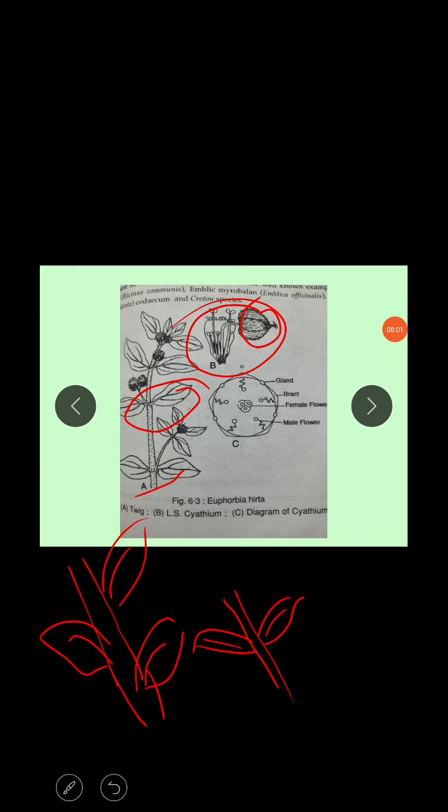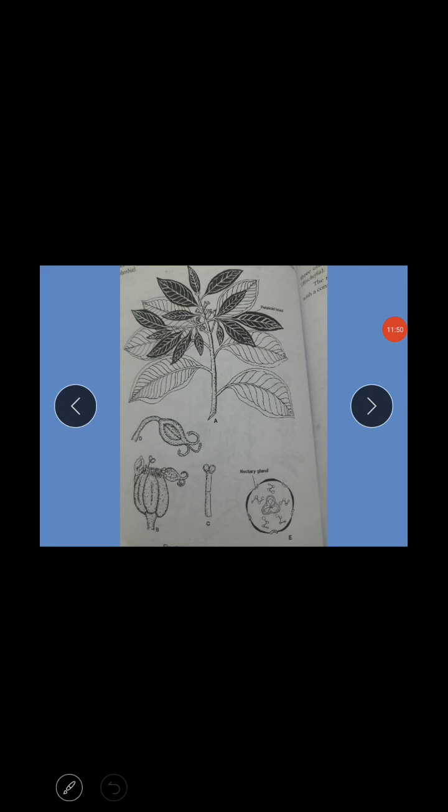The gynoecium is tricarpellary, syncarpous, with superior and trilocular ovary, which means three different chambers are present in the ovary. There are one or two pendulous, anatropous ovules in each locule, and the placentation is axile.